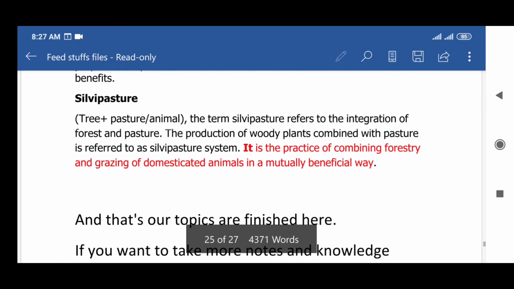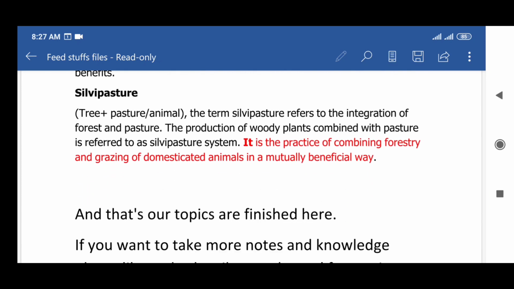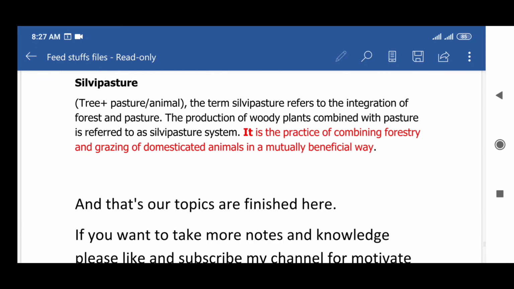The next is silvipasture. Trees or pasture animal. Combined, they make silvipasture. The term silvipasture refers to the integration of forest and pasture. The production of woody plants combined with pasture is referred to as a silvipasture system. It is the practice of combining forestry and grazing of domesticated animals in a mutually beneficial way.